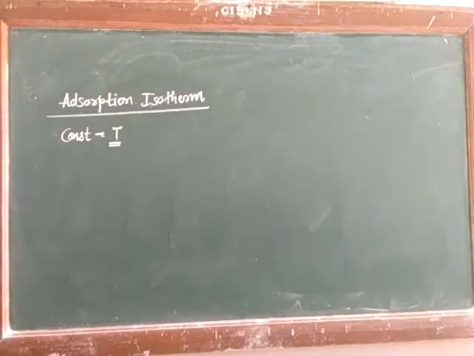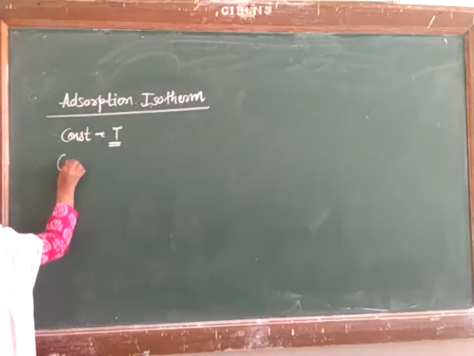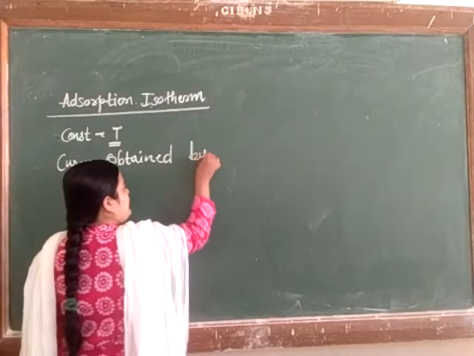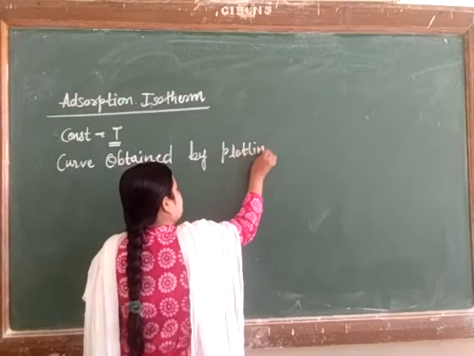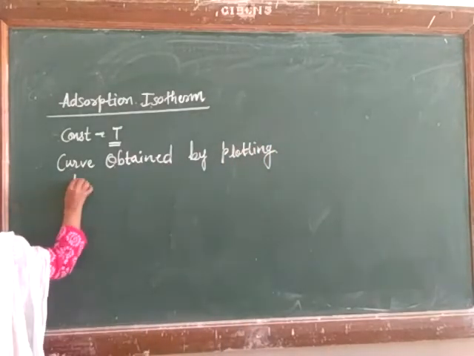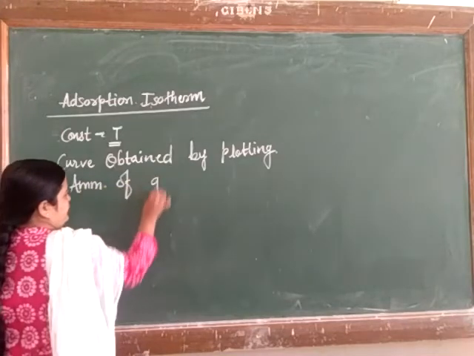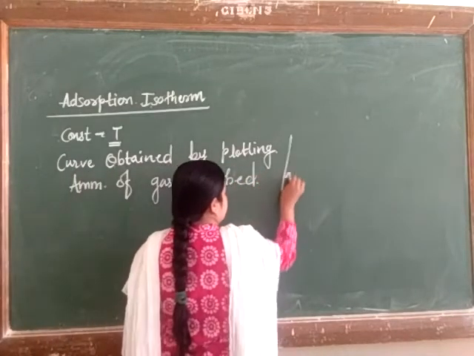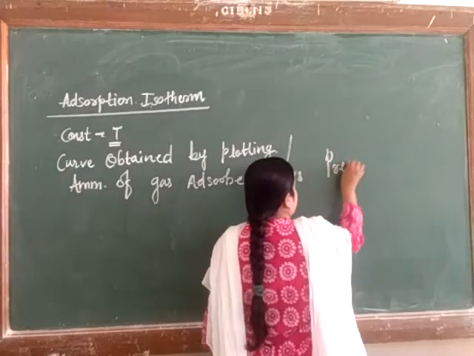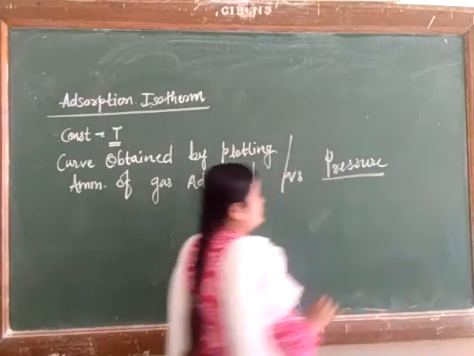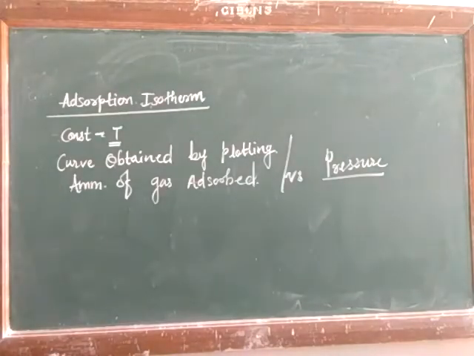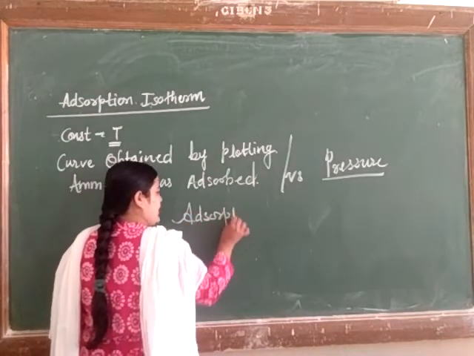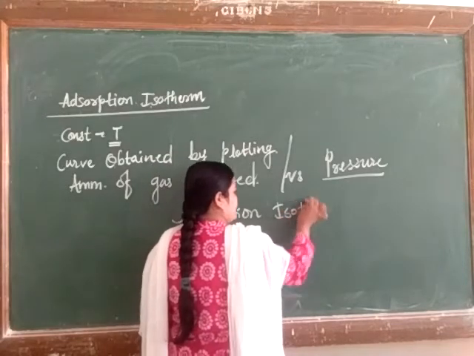The curve obtained by plotting the amount of gas adsorbed versus pressure at a constant temperature is called an adsorption isotherm.